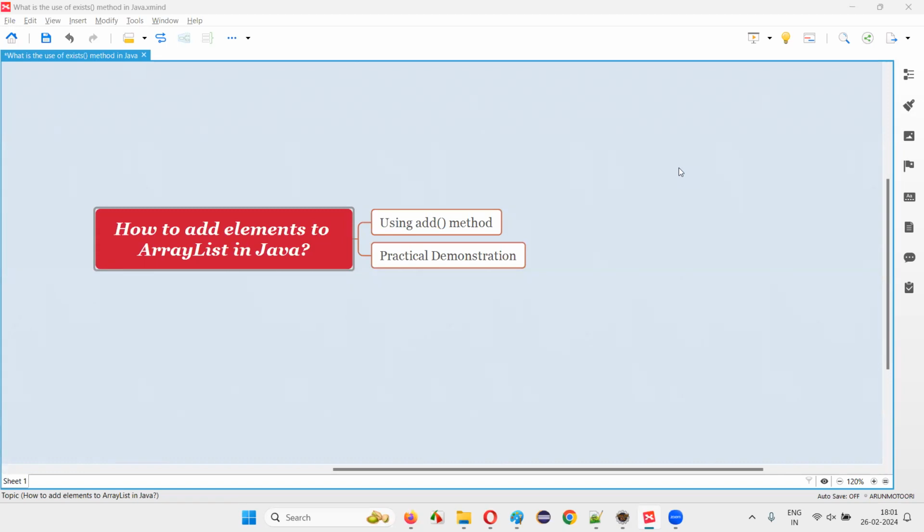In this session, I am going to answer one of the Java interview questions. That is how to add elements to an array list in Java?